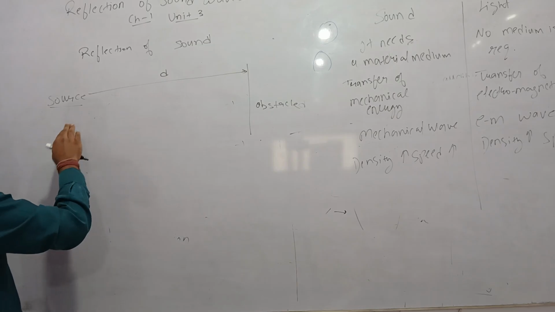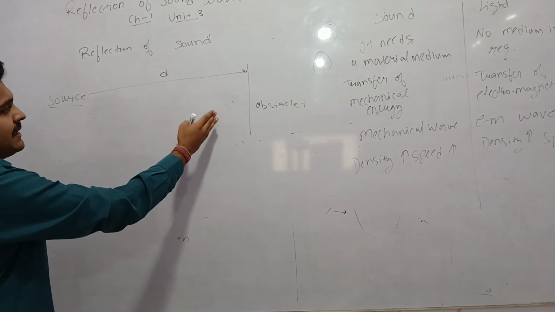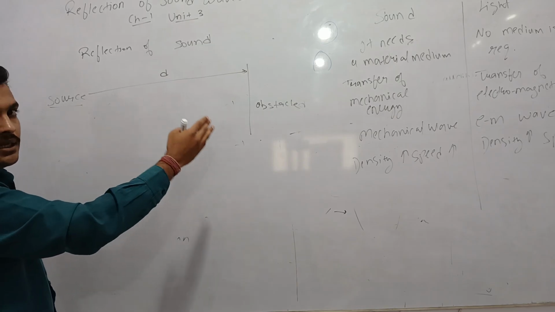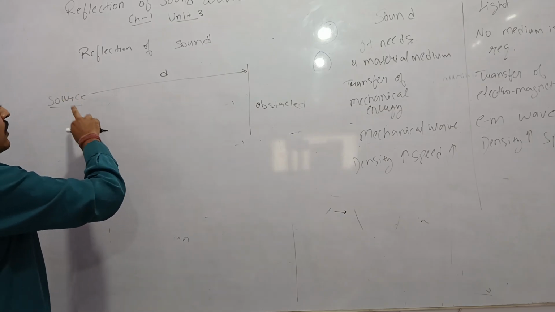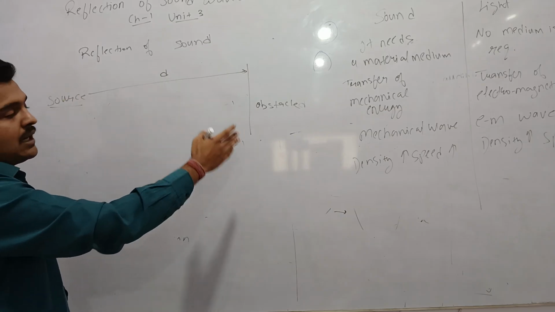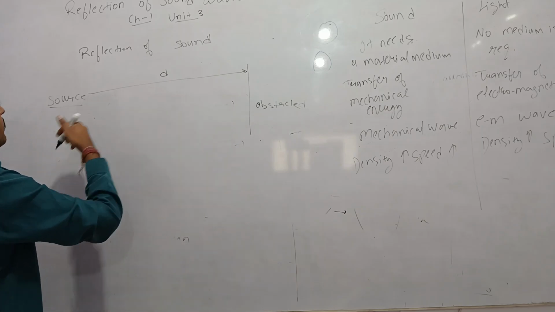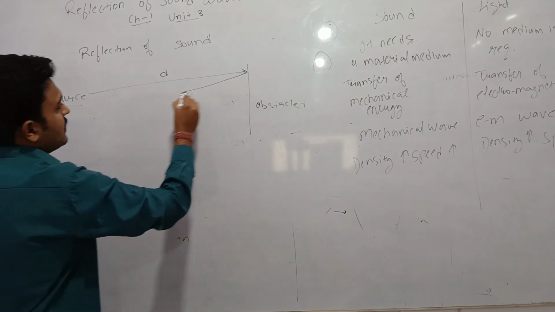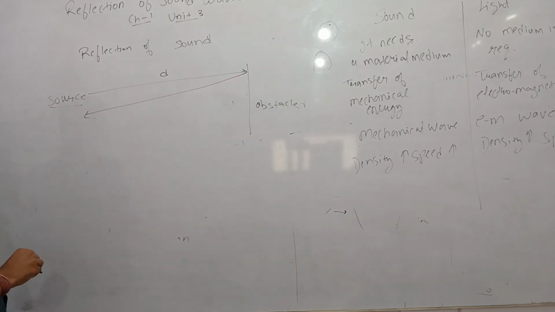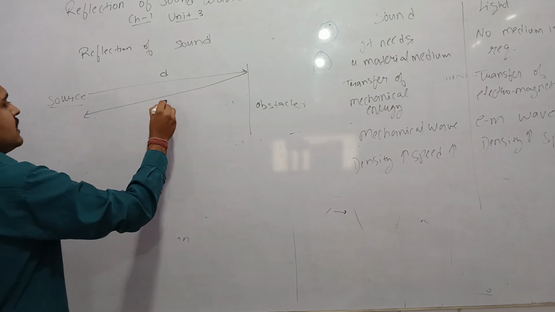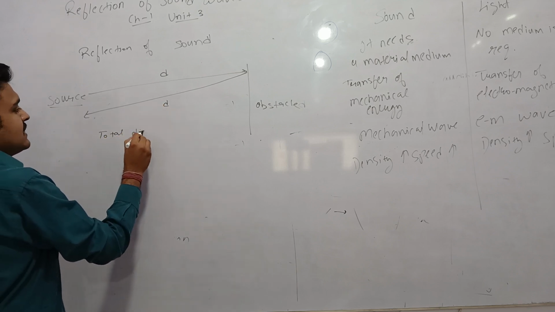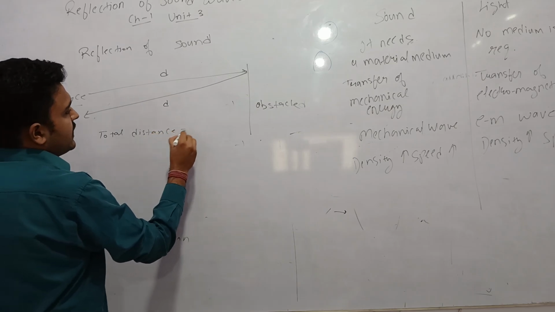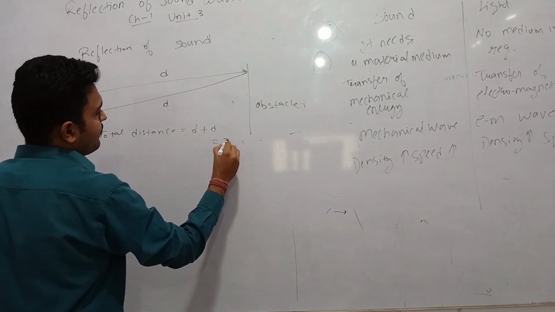Therefore the energy goes on decreasing, intensity goes on decreasing. But if the intensity is such that it can go from source to obstacle, and also get reflected back from the obstacle to the source, then the total distance covered is d plus d is equal to 2d.